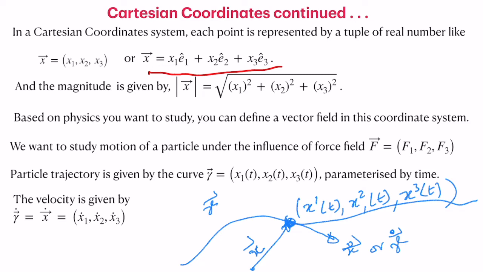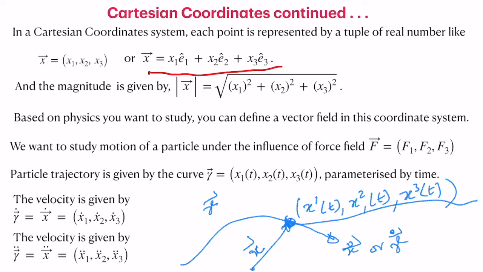We have already seen the advantage that the basis vectors do not change with time. So this leads to only a change in the components, and that is what we call the velocity. We can also have an acceleration, the second derivative of the components, that is x1 double dot, x2 double dot and x3 double dot. These serve as the acceleration of the particle.